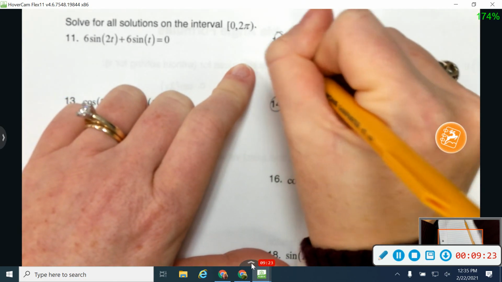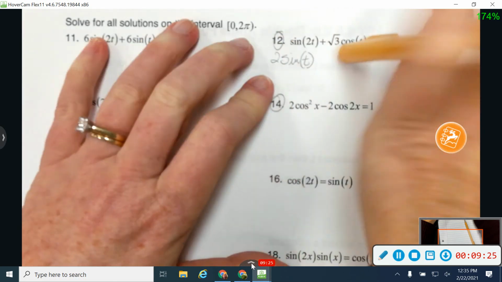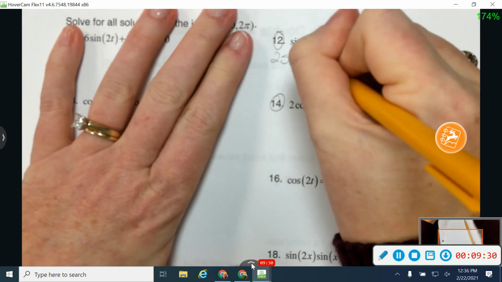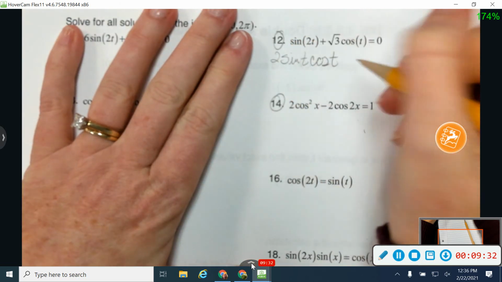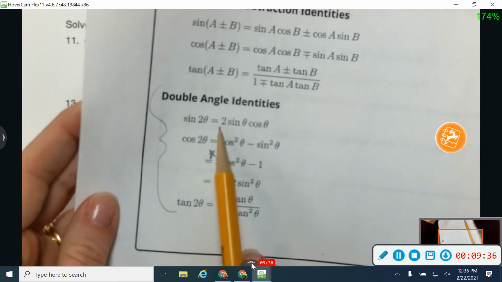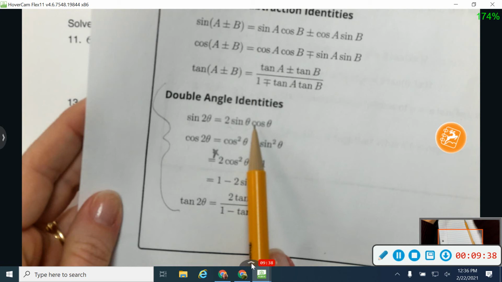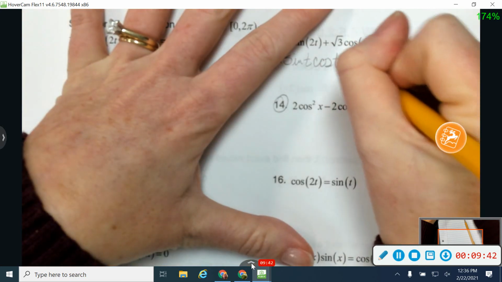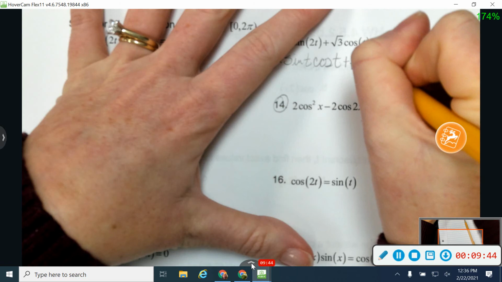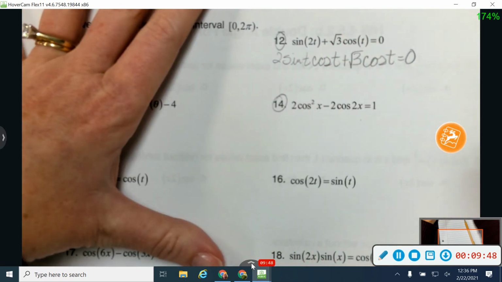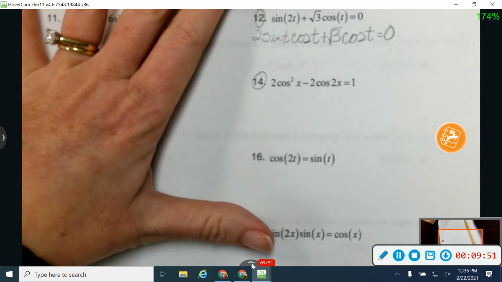Okay, so I'm going to change this into my formula for sine. So that's 2 sine t times cosine t. Okay, so if you match that up, the sine of 2t would be equal to 2 sine t cosine t. All right, and then that's going to be plus the square root of 3 cosine t is equal to 0. Okay, so I'm going to solve this equation.